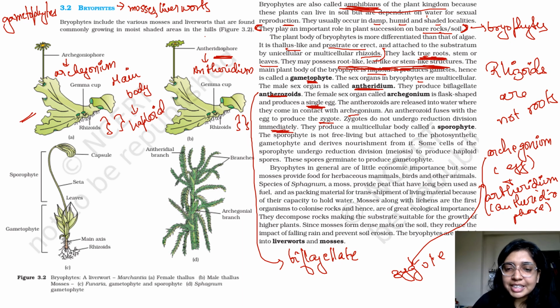So immediately it does not start multiplying, right? They produce a multicellular body called a sporophyte. So first the zygote forms a sporophyte.